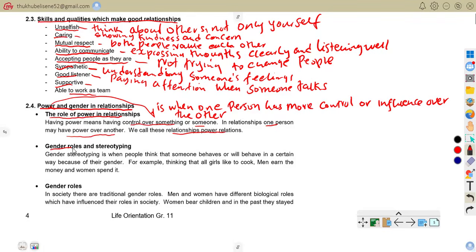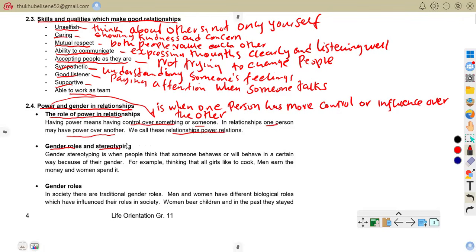So gender roles and stereotyping. This is when people assume someone will behave a certain way just because they are male or female.